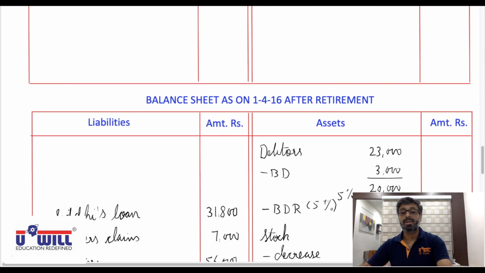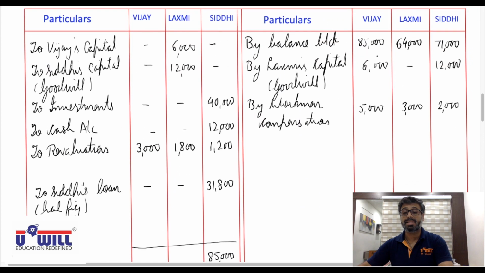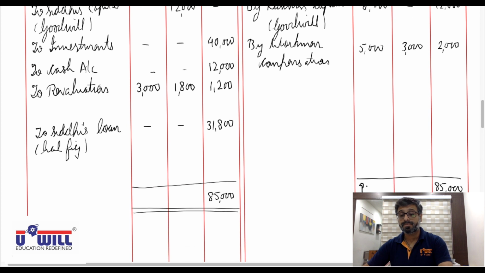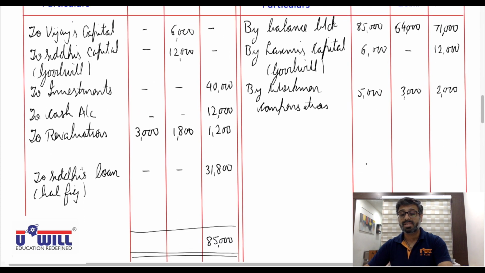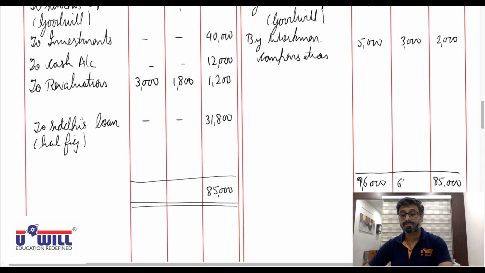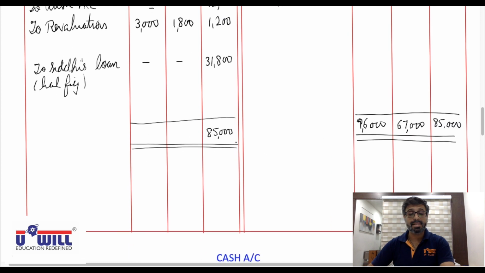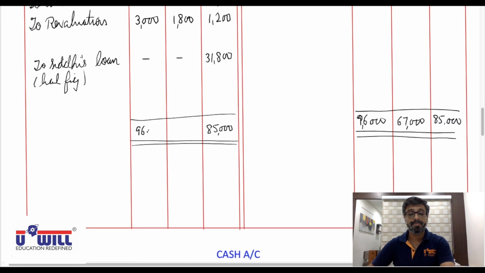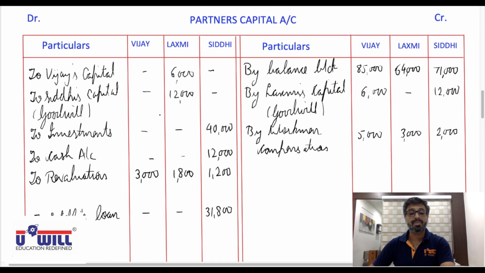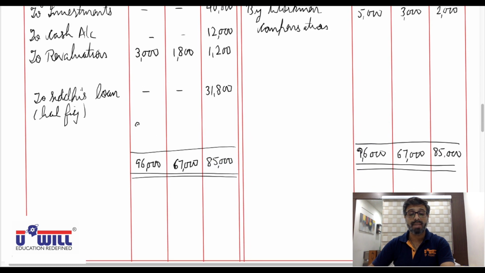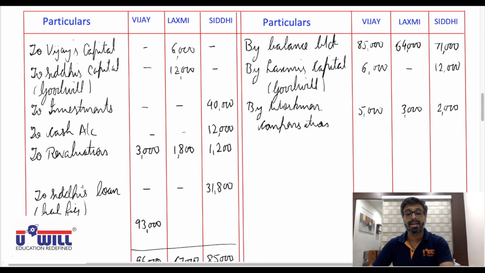Now the remaining partners will do the balance and write as capitals on the liabilities side. So 85 plus 11, 96,000 for Vijay. Then for Lakshmi, 64 plus 3, 67,000. 96,000 minus 3,000, 93,000 is the closing balance. 67,000 minus 12,000 and 1,800, that is 19,800 minus.